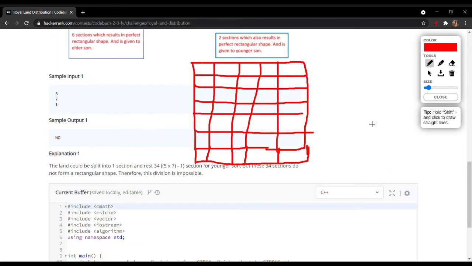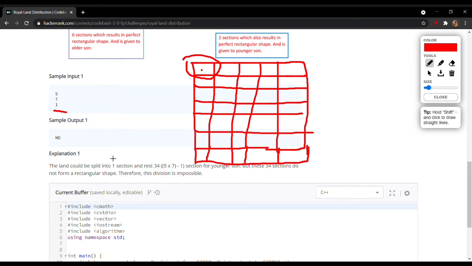So in this example we can see that there are 5 into 7 sections in all, and the king wanted to give only one section to his elder son. That means he wanted to give only this section to his elder son and the other he wanted to give to his younger son. But if we divide it into one section, then the younger son would not get a rectangular shape. It would be an irregular shape.